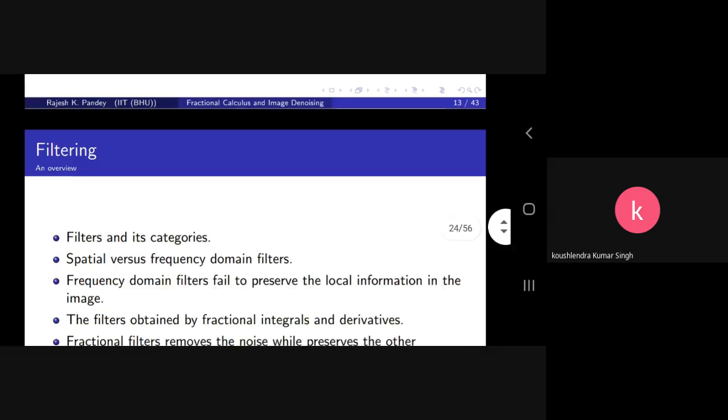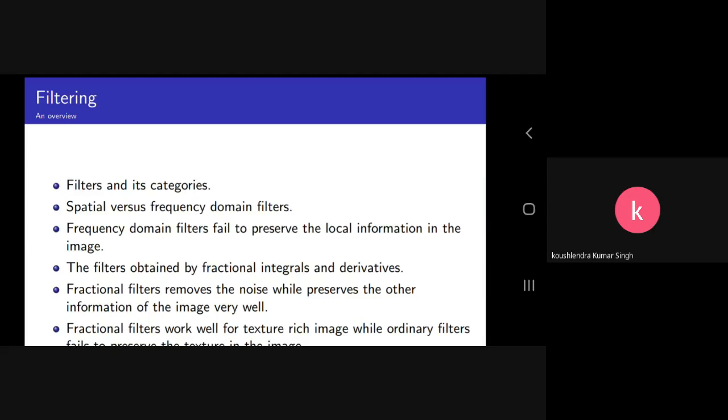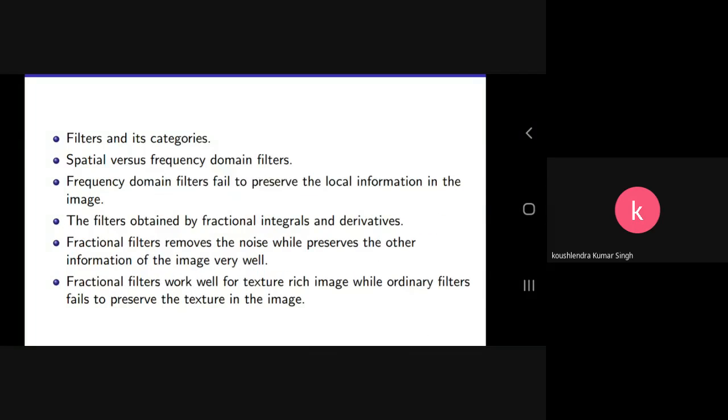There are other filters too, like spatial domain filters and frequency domain filters. Both of them are used for different purposes. Frequency domain filters transform the whole image into a frequency domain, like the Fourier transform, Wavelet transform, or many other transforms. Once you transform the whole image into a frequency domain and apply these filters on the whole image, frequency domain filters fail to preserve the local information in the image.